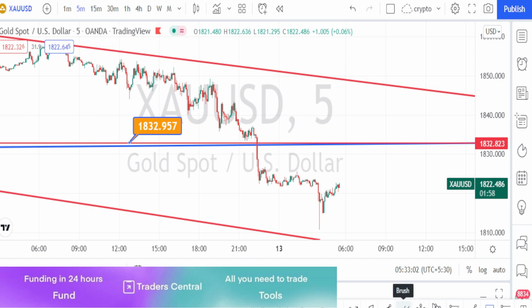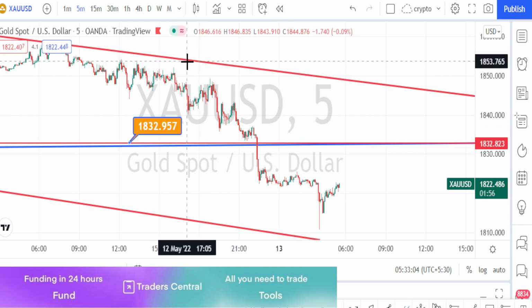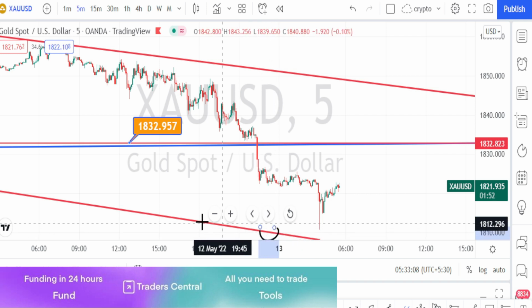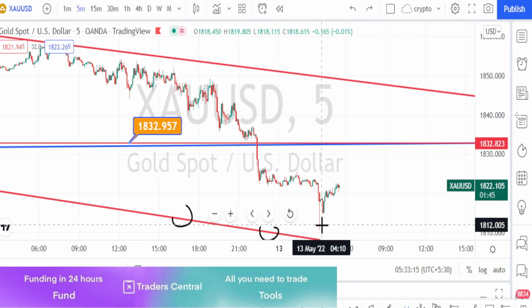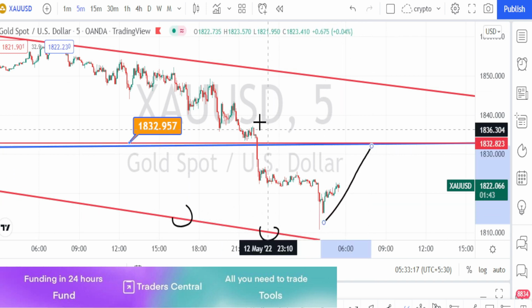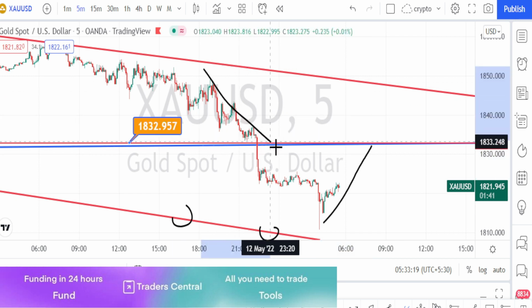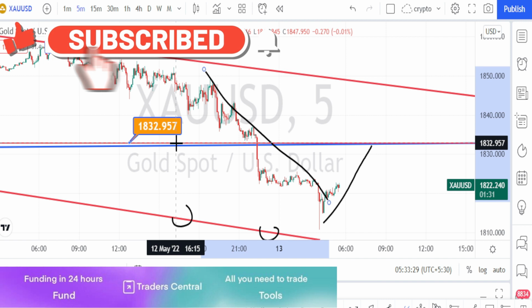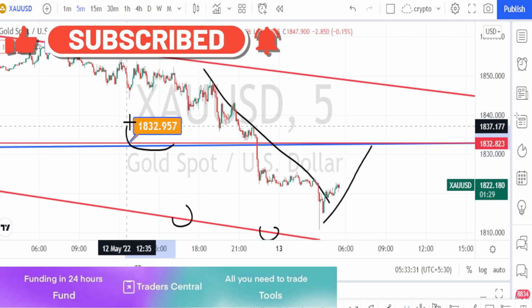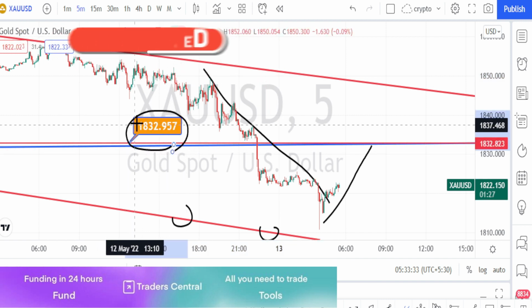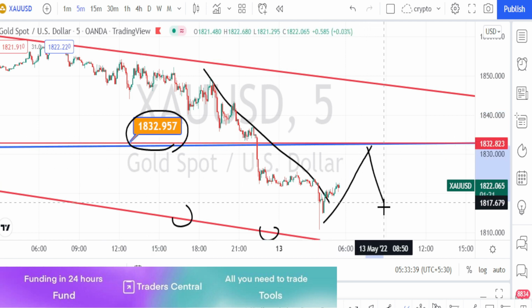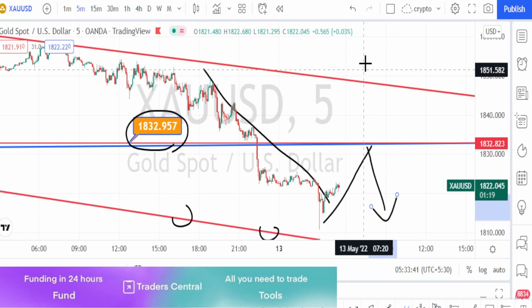I'm in 5 minutes time frame now. When we look at the price action in 5 minutes time frame, currently it has tested the 30 minutes time frame support level and it is showing signs of retracement. But overall, when we look at the price action, it is still in a very strong bearish trend. Even if the price action goes on a bullish retracement, we can expect it to take resistance at the higher time frame resistance level of 1832 and bounce back on the bearish trend reversal.